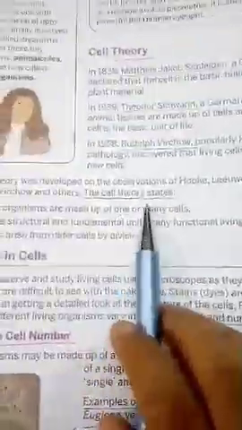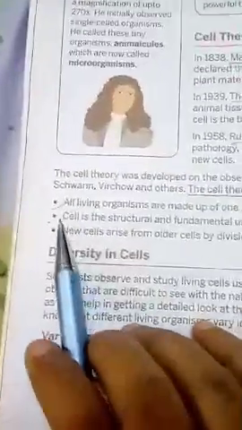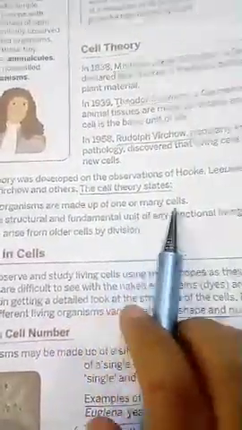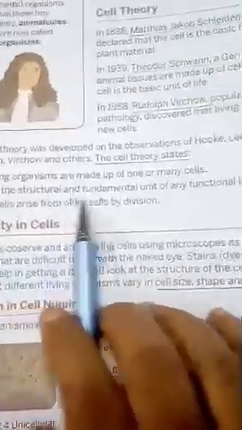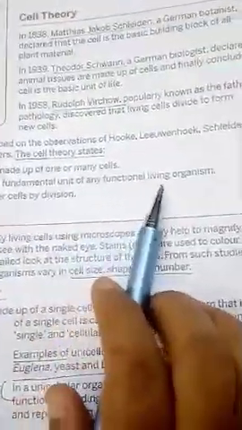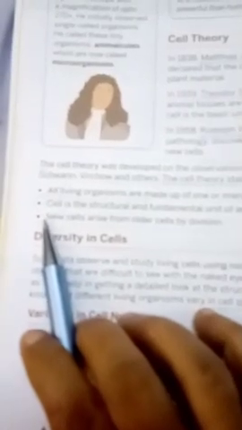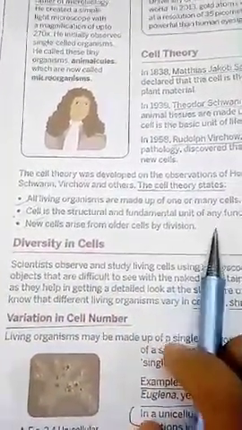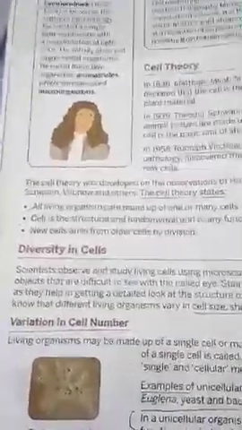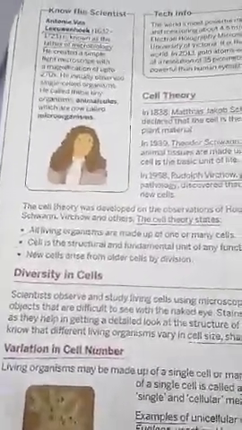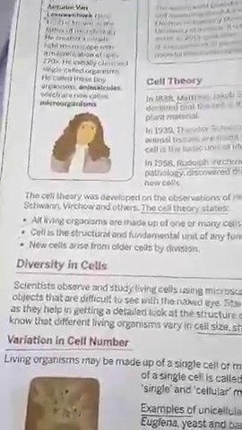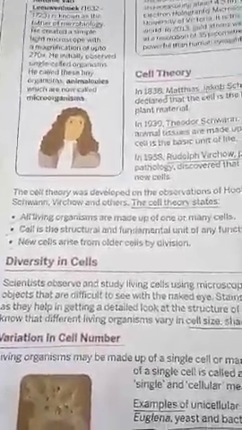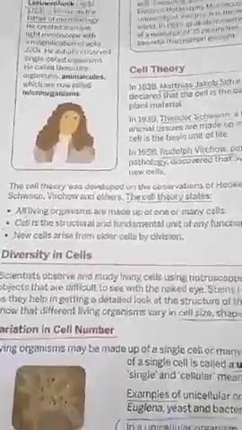And what did they say? The cell theory states, and this is very, very important: all living organisms are made up of one or many cells. The cell is the structural and fundamental unit of living organisms, and new cells arise from older cells by division. That means any new cell cannot be generated by itself. It has to be obtained by the division of pre-existing cells. So please learn these three points of the cell theory.